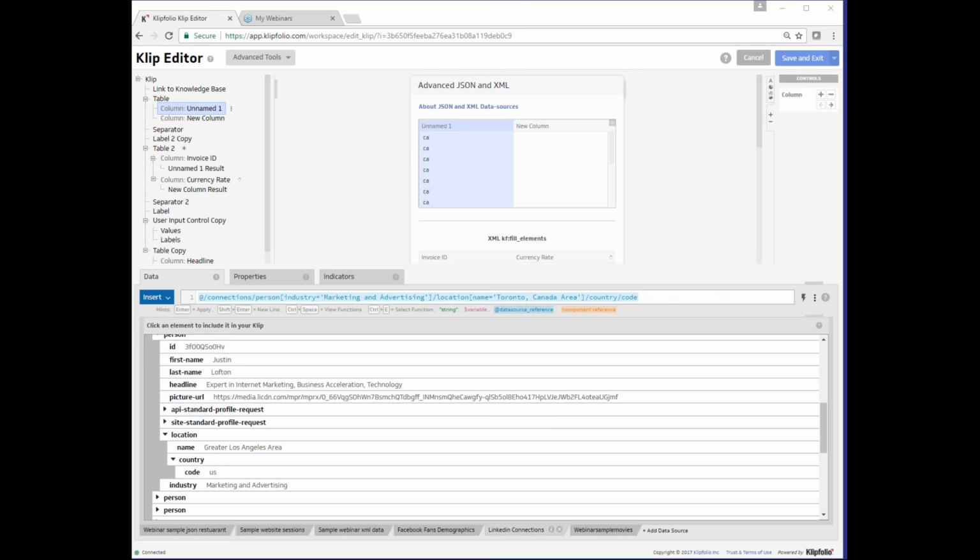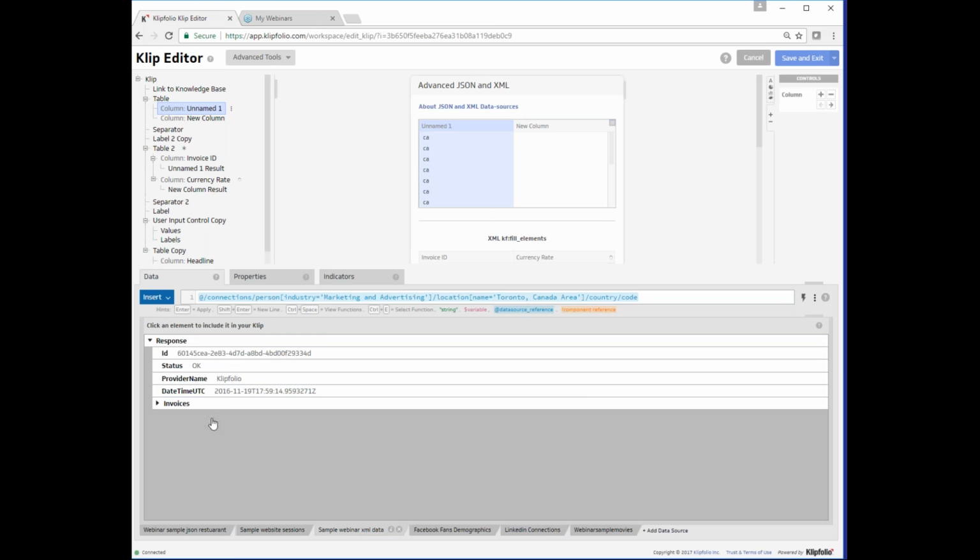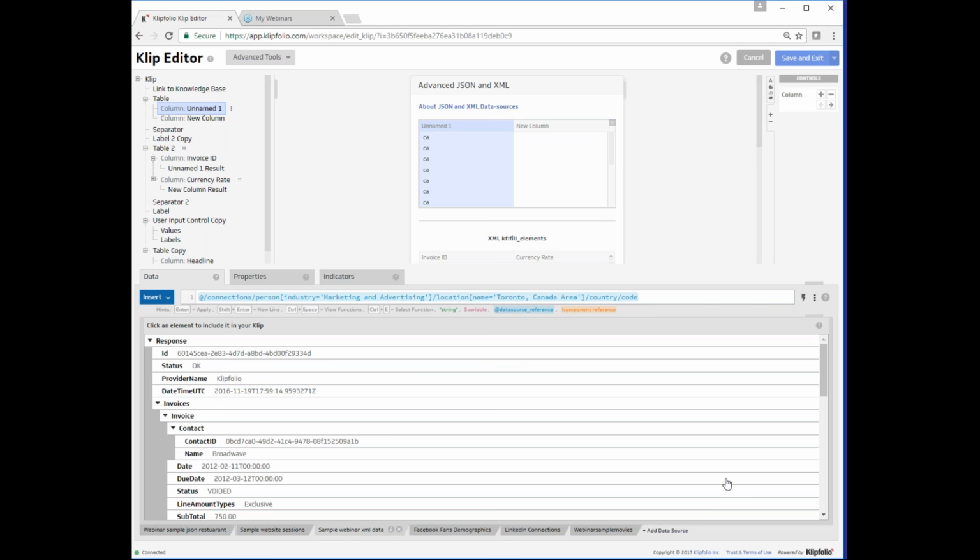To filter for an object that matches condition A and condition B, you can use the AND function. To filter for an object that matches condition A or condition B, we can use the OR function. For this example, let's take a look at an example from another service. This is a Xero data source, which is also a popular service that Klipfolio connects to. This data source in particular is a list of invoices along with their information.